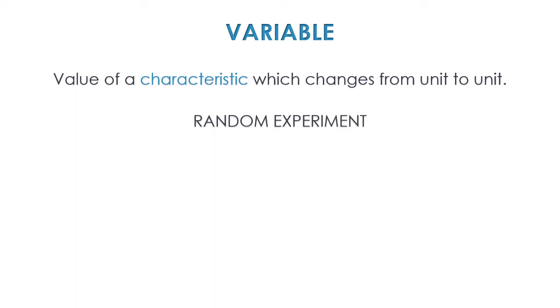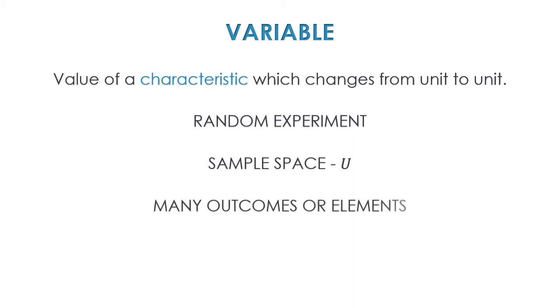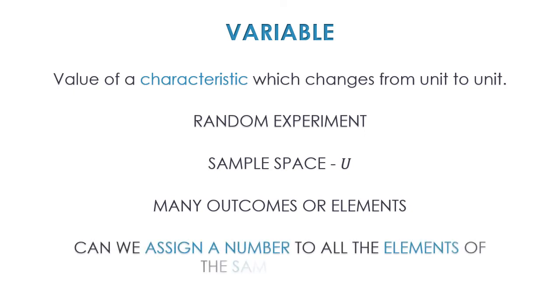Each random experiment had certain outcomes, and the total sum of all those outcomes is known as the sample space, which is denoted by U. Now let's think: can we assign a number, a real number, to all the outcomes or the elements belonging to the sample space? Just recall what type of outcomes we got from these sample spaces. Let's find the answer.